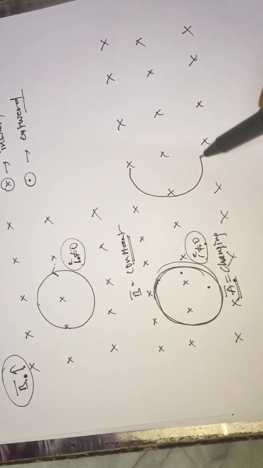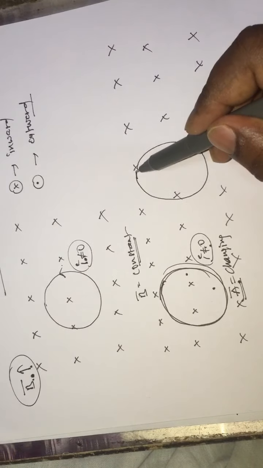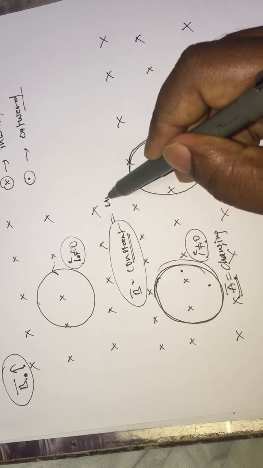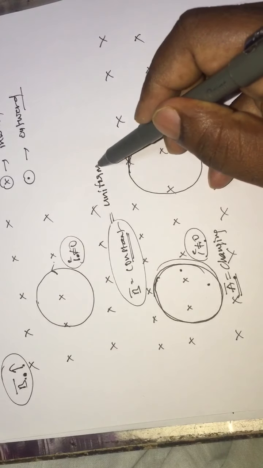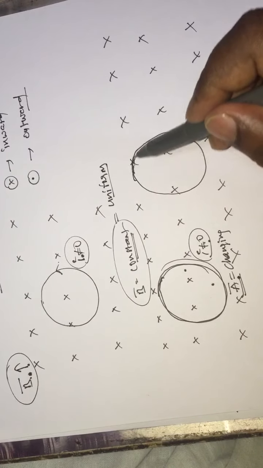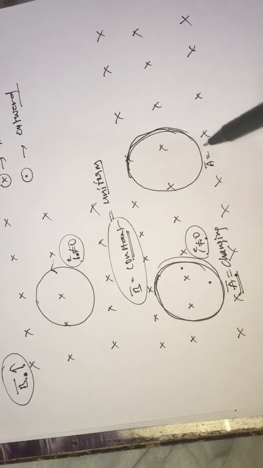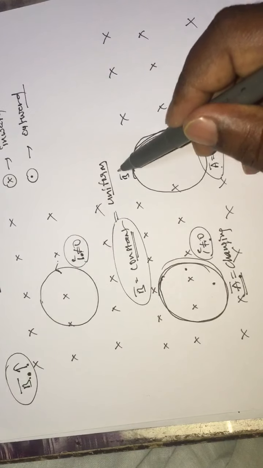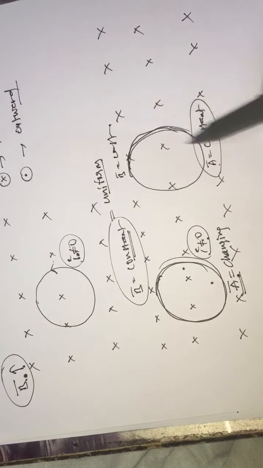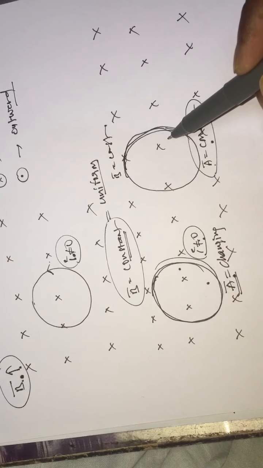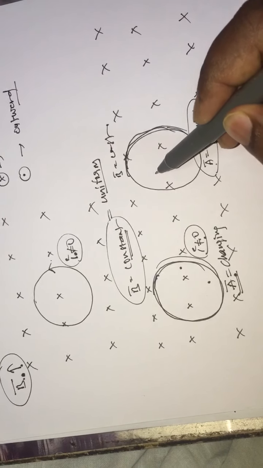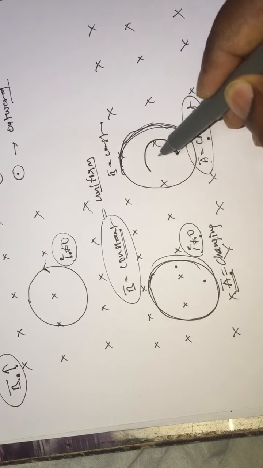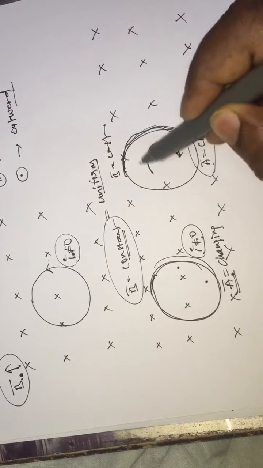Now suppose I am taking one more loop which is also placed in this uniform magnetic field. Uniform magnetic field means constant magnetic field only, and I am considering that the area is constant here. Area is constant, B is constant. And there is a rotation, meaning the loop is rotating in a clockwise direction.